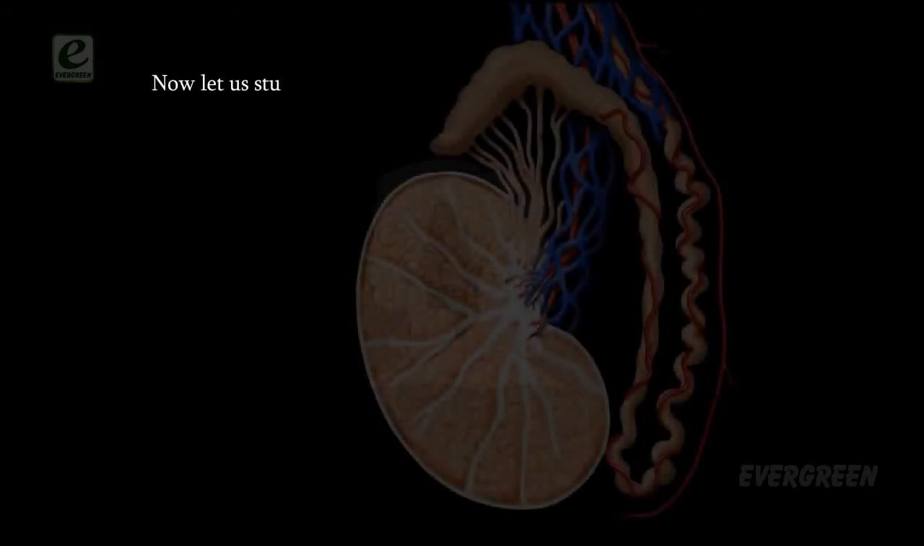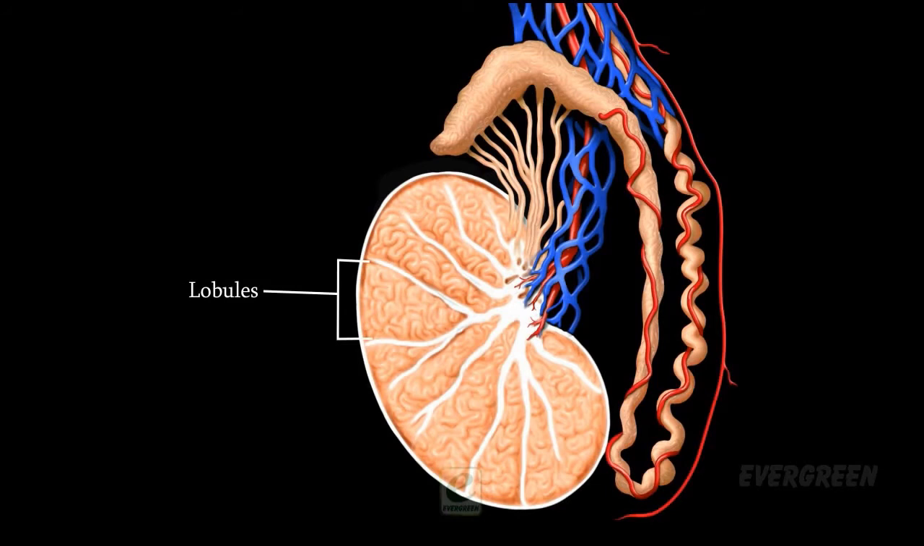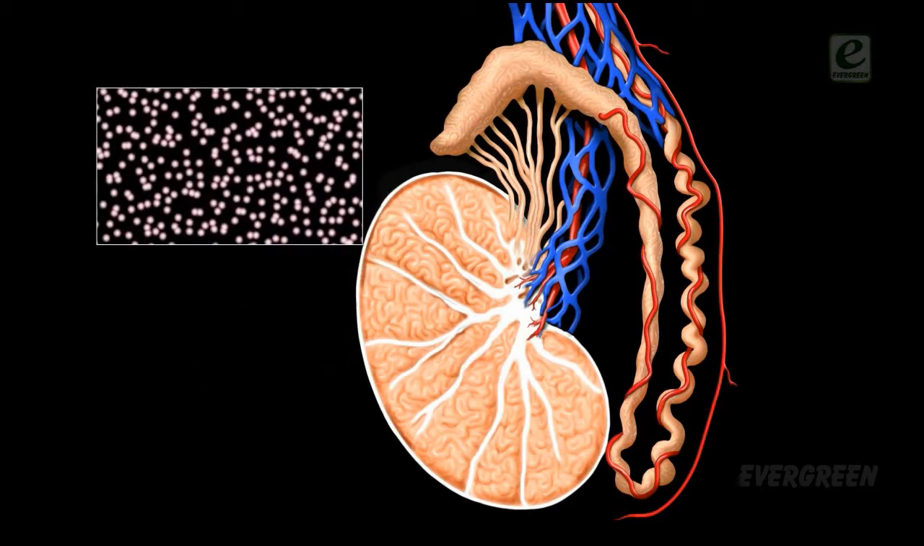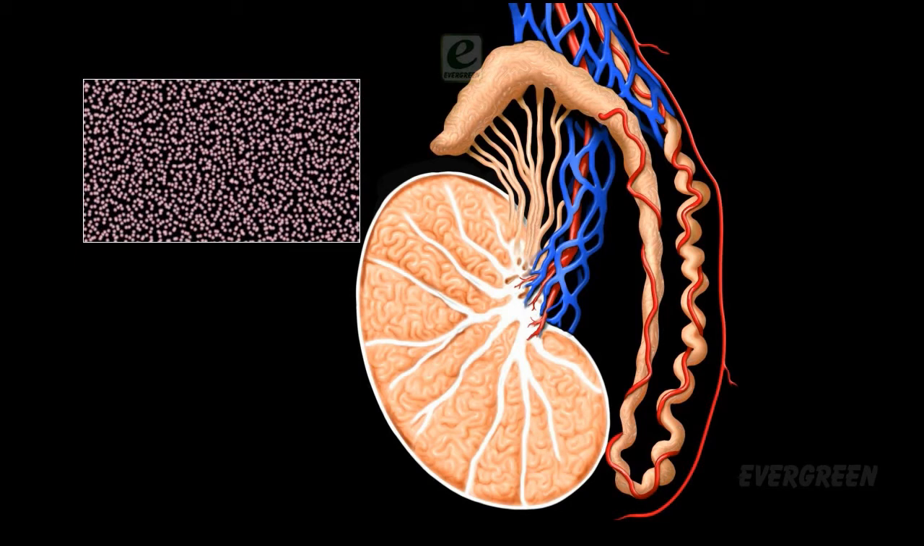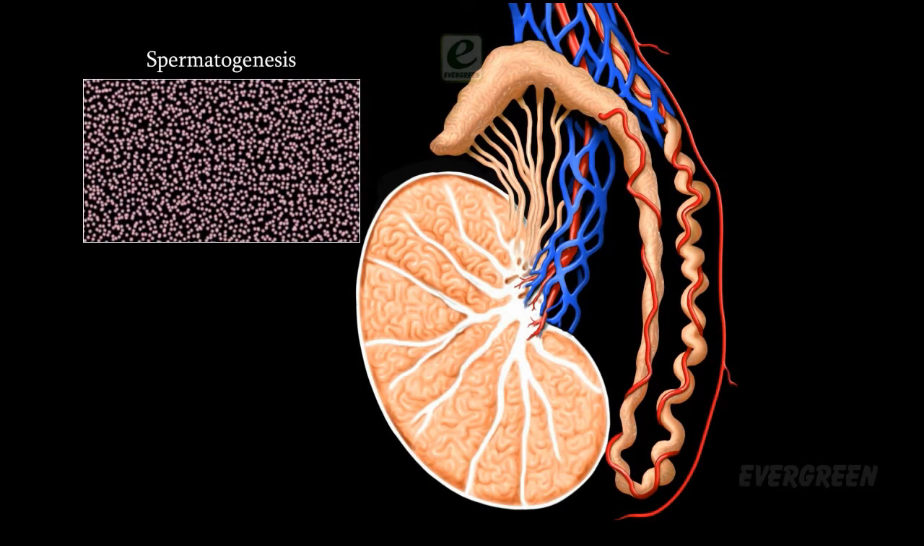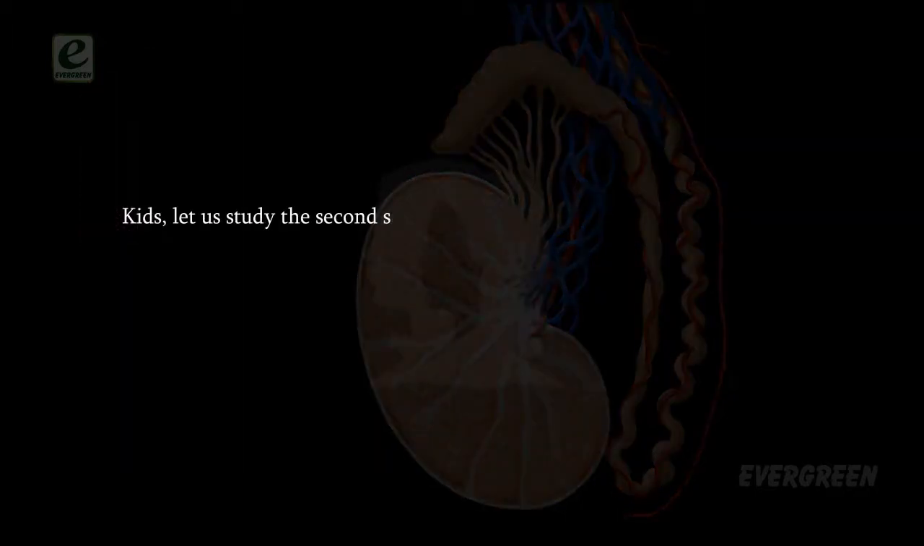Now, let us study the first structure which helps in reproduction, that is seminiferous tubules. In each lobule are present 1 to 3 tightly coiled, very fine tubules called seminiferous tubules. The cells of these tubules keep on dividing and produce sperms by the process called spermatogenesis.